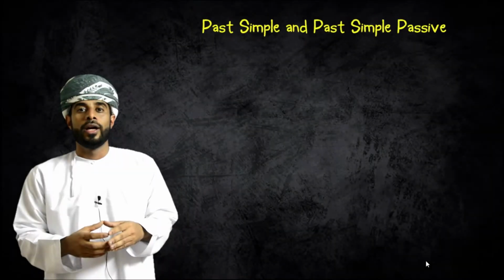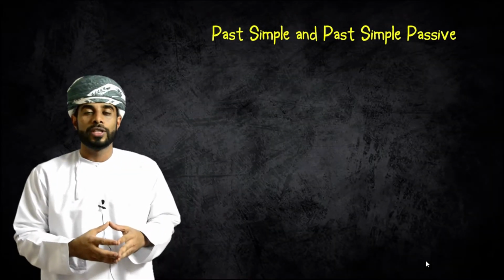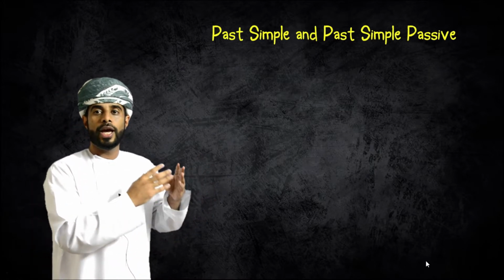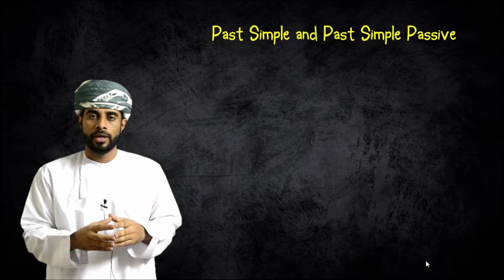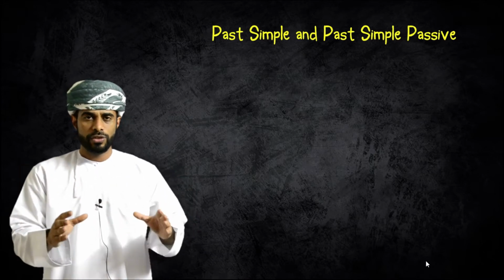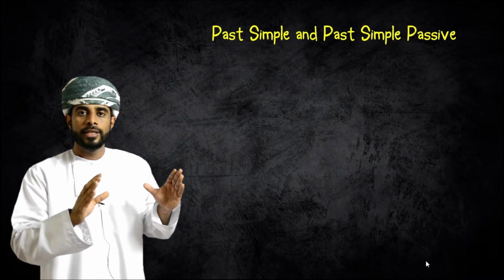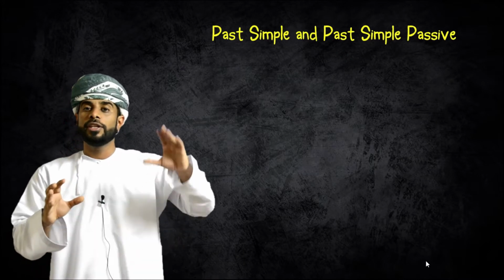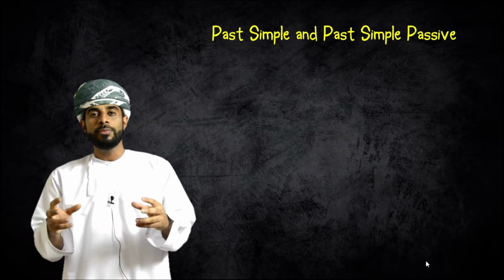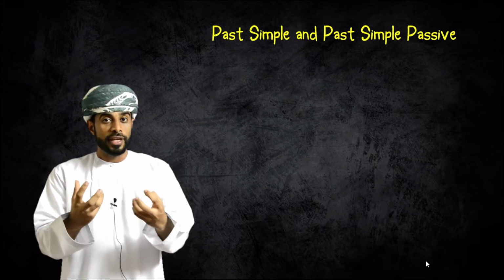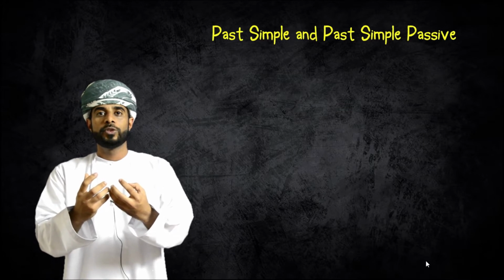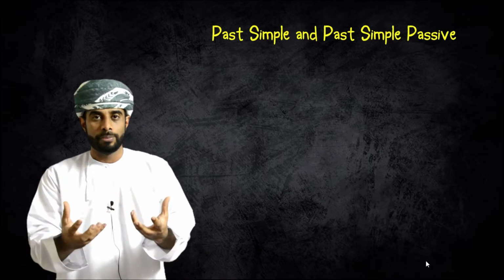Now we are going to talk about something different. We'll move to past simple and past simple passive. What is a past simple and what is a past simple passive? First of all, past simple is something that happened in the past and finished, while the past simple passive is almost the same thing, but we are talking about something where sometimes you don't know who did it.